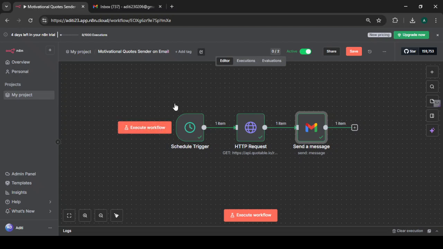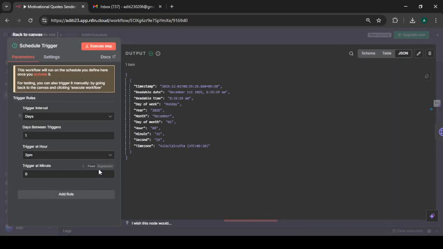It consists of three nodes: schedule trigger, the HTTP request, and Gmail sends email. So let us walk through each one of them. First, let's talk about the schedule trigger. In case of the schedule trigger, it is the first node that we have used. It's set to run every day at 2 p.m.